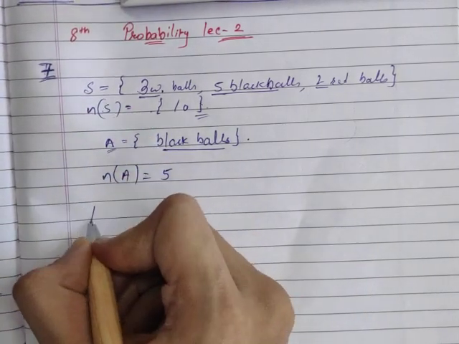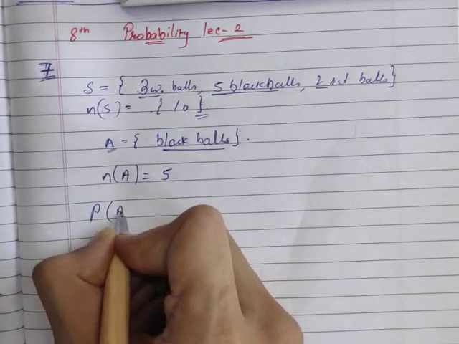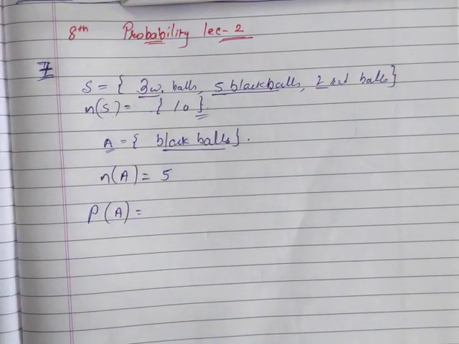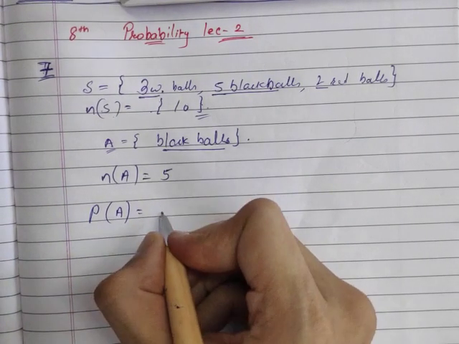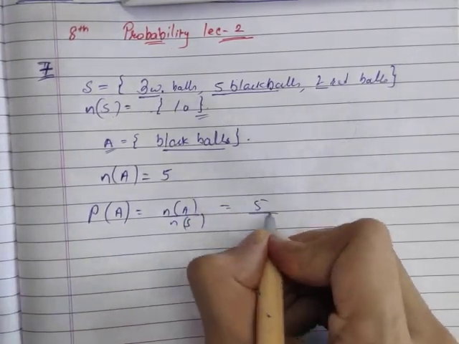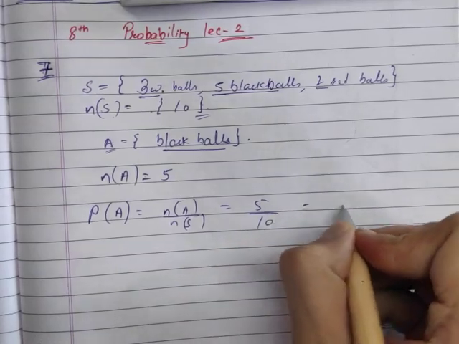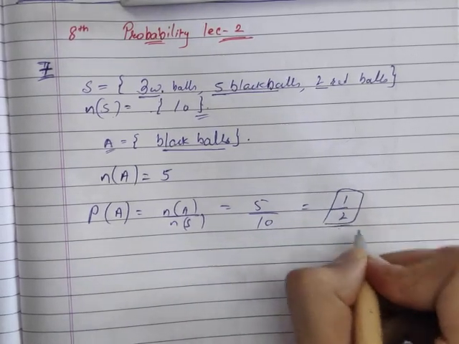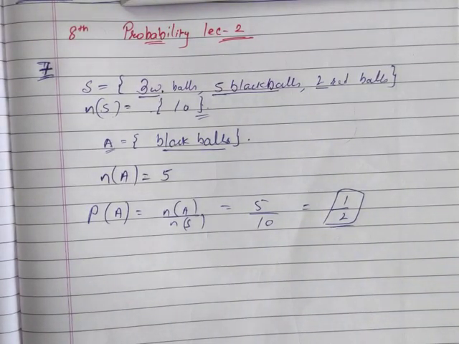Now I'll come to my formula. Probability of the event A will be equal to n of A upon n of S, which is equal to 5 upon 10, which is equal to 1 upon 2. That's it. Everybody? Nice.